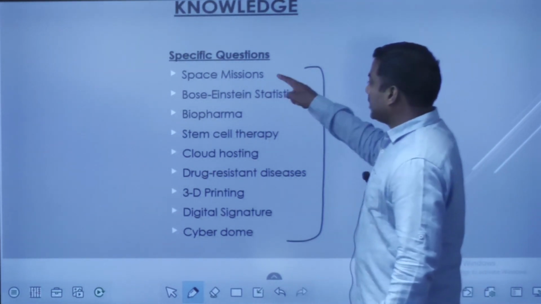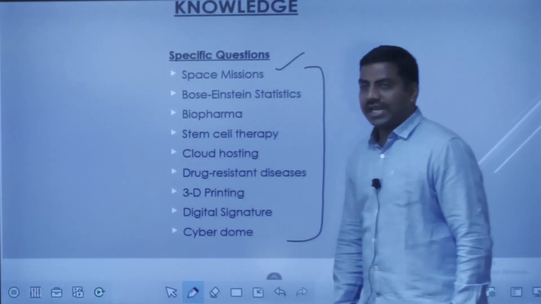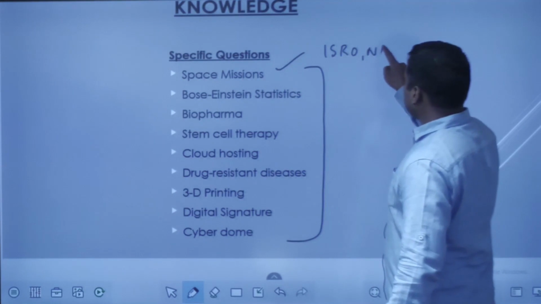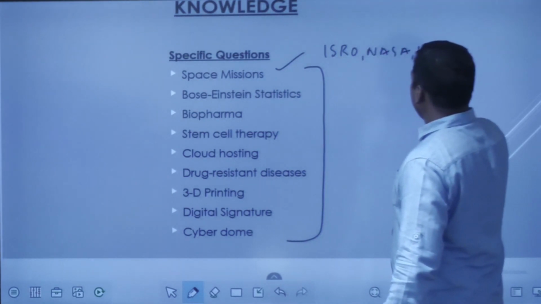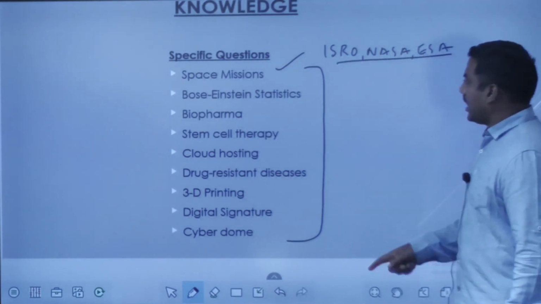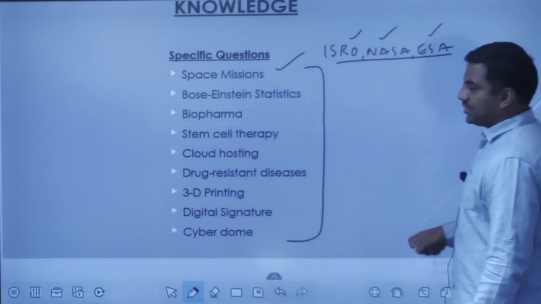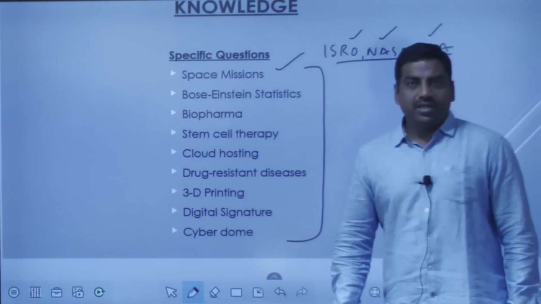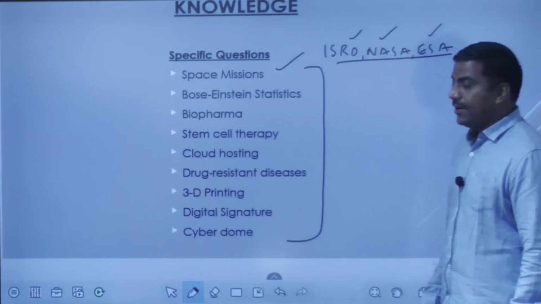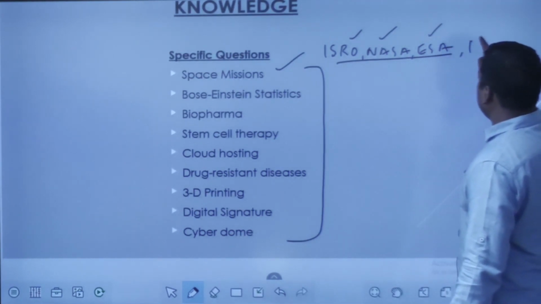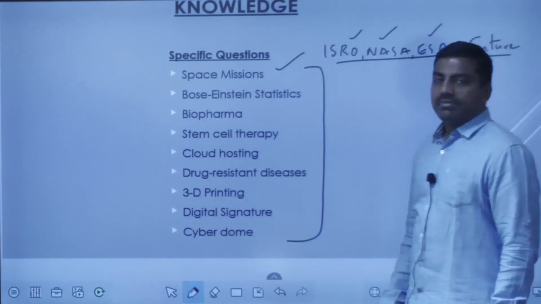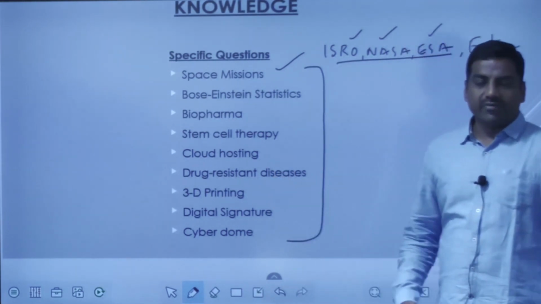So here, the space missions, yes, when it comes to ISRO, NASA, and ESA. These are the space research organizations that we'll be looking into, and their recent missions in the years 2019 and 2020. If you cover those things, that will be of great help. And most of the future missions of these particular agencies have been asked. I'll give you the examples on which the questions have come.